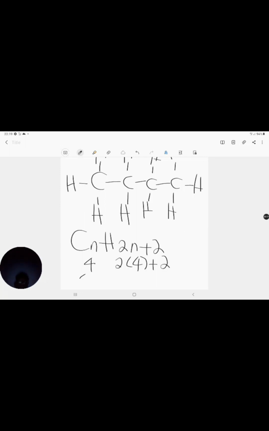So therefore, I have 4, and what is 2 times 4? 2 times 4 is 8. What is 8 plus 2? That's 10. So I've got C4H10: 10 hydrogen atoms and 4 carbon atoms.